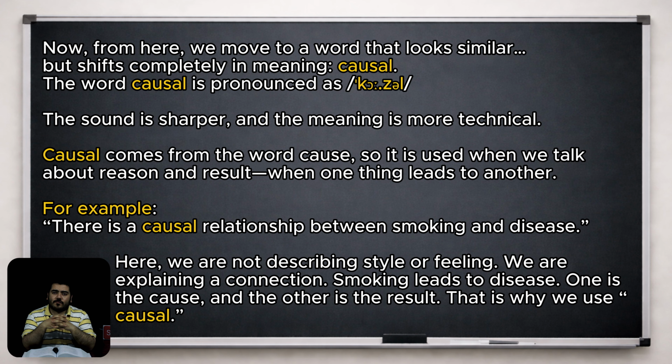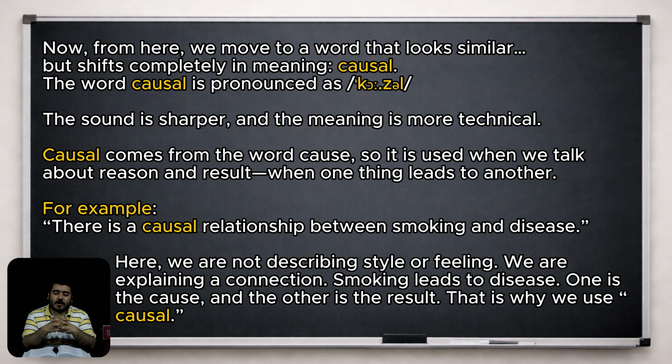Now, from here, we move to a word that looks similar but shifts completely in meaning. The word causal is pronounced as causal. The sound is sharper and the meaning is more technical. Causal comes from the word cause, so it is used when we talk about reason and result, when one thing leads to another. For example, there is a causal relationship between smoking and disease.